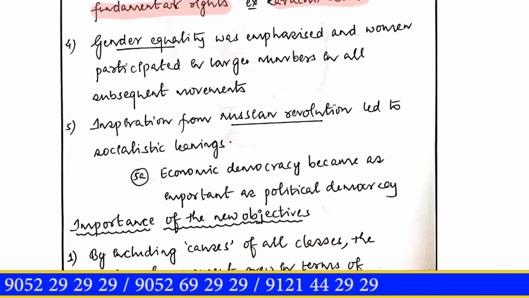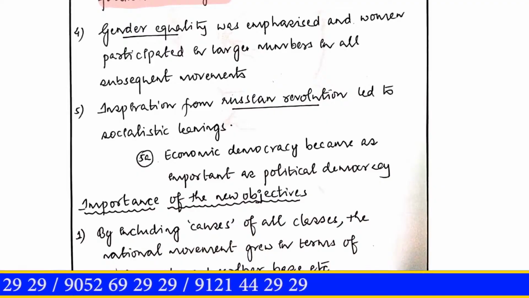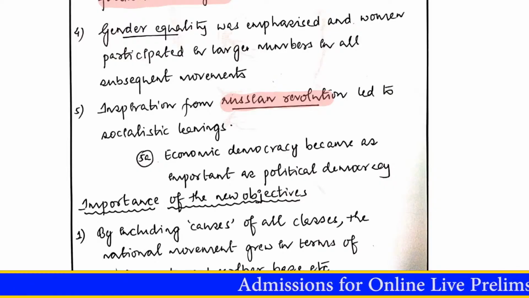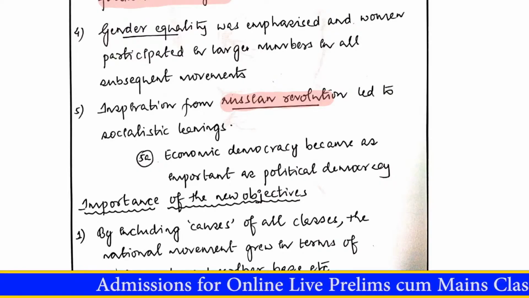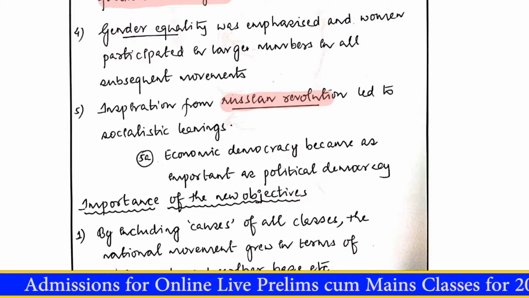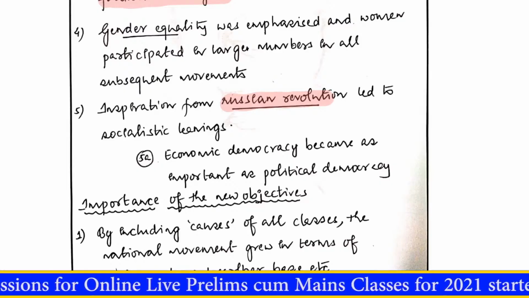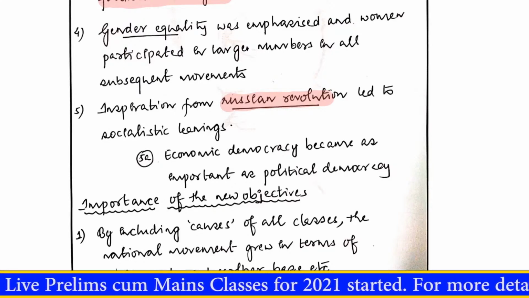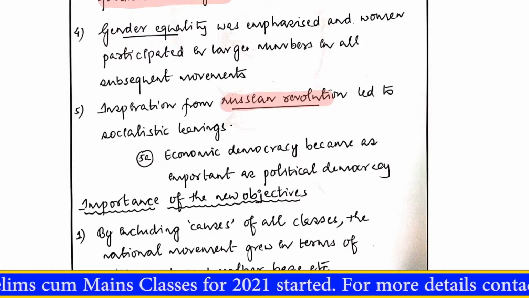And then what was the reason and cause of this kind of evolution of our freedom struggle, by the way? This was because not just domestically but also internationally a lot of things were happening. While on the domestic front a good number of things were happening, like for example Annie Besant finished her home rule movement, and then Gandhi came in 1915. He finished his non-cooperation movement, Rowlatt Satyagraha, and so on. All these things were happening domestically, but on the international front also we had a good number of things happening.